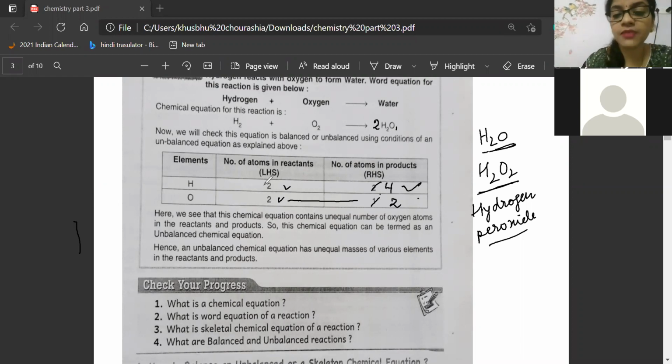So, if hydrogen number is only 2 there, then we will put here 2. Then this one will become 4. Balanced. Correct, Kritika. Super. 2H2. Next, super Ajay. Ajay is so much into the task. He's telling, Auntie, give me the next question. This one is over. Okay, very good, beta.